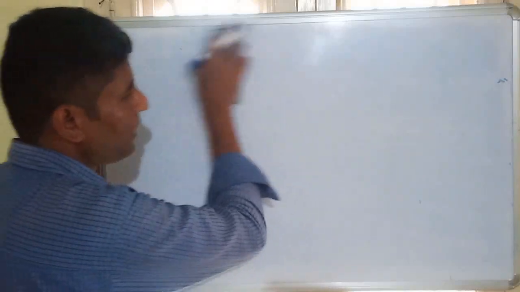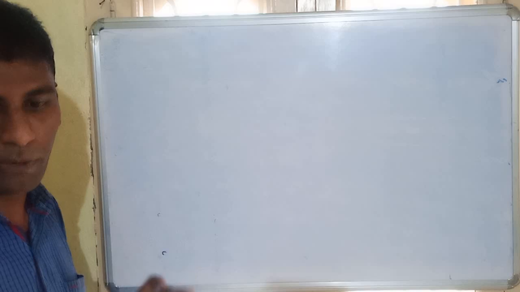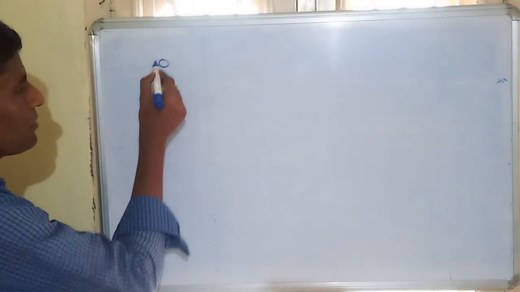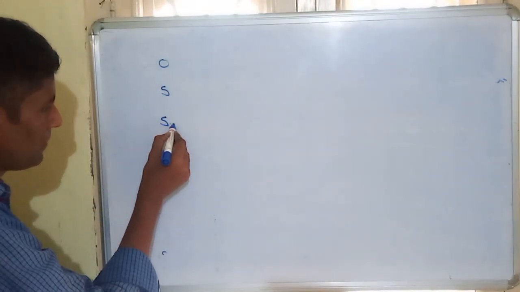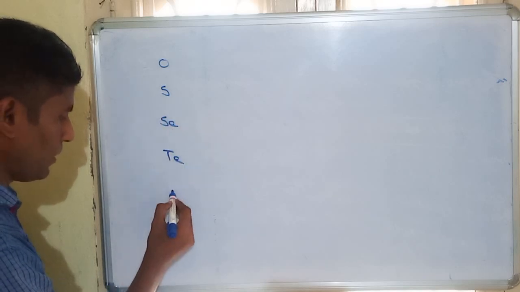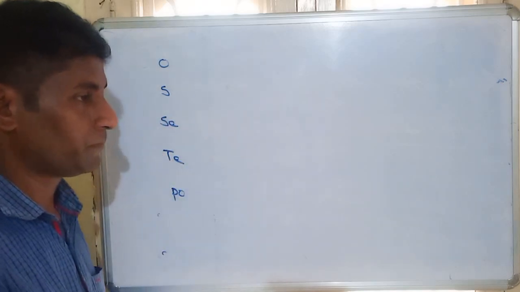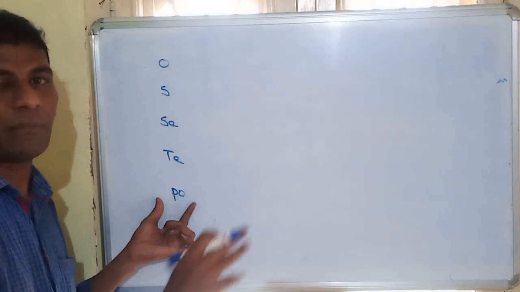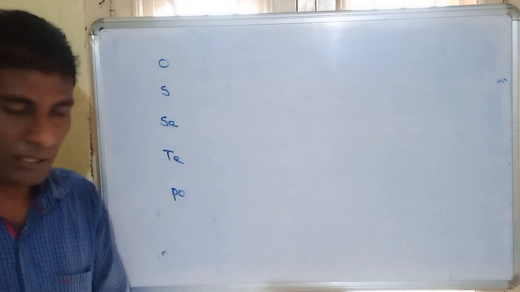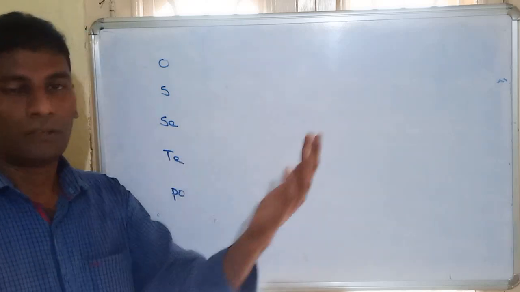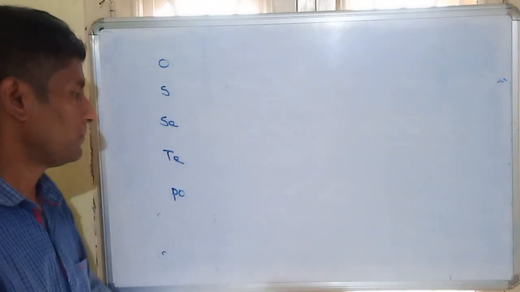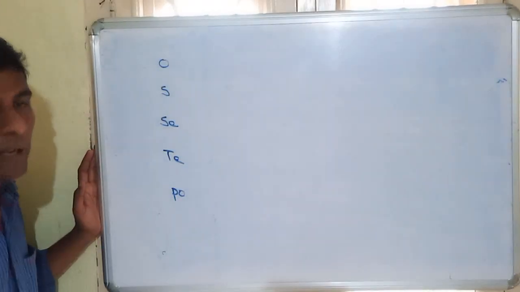Next we will see some physical properties of these 16th group elements. We completed occurrence and electronic configuration. Now we will see some physical properties. The elements are oxygen, sulfur, selenium, tellurium and polonium. But whenever we are studying chemical properties, polonium can be omitted. Why? Because it is a radioactive element. Radioactive elements are always studied in nuclear chemistry, which is a separate study.